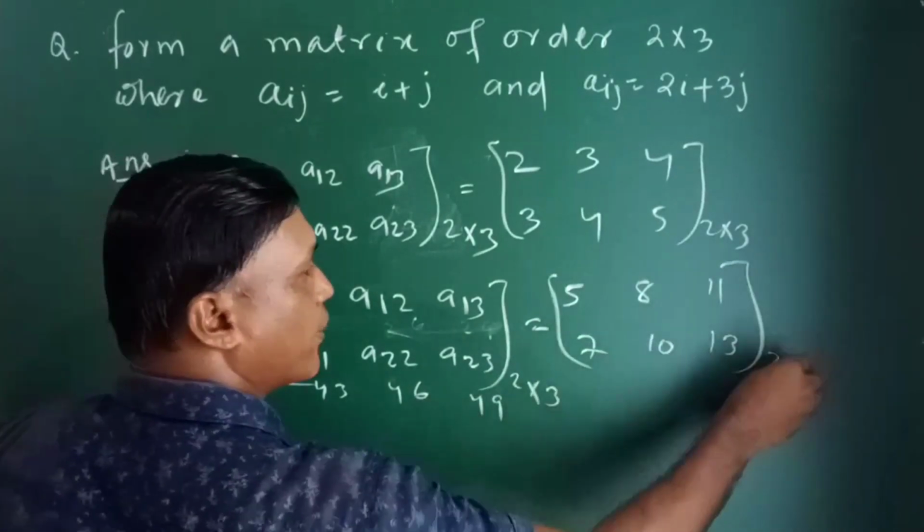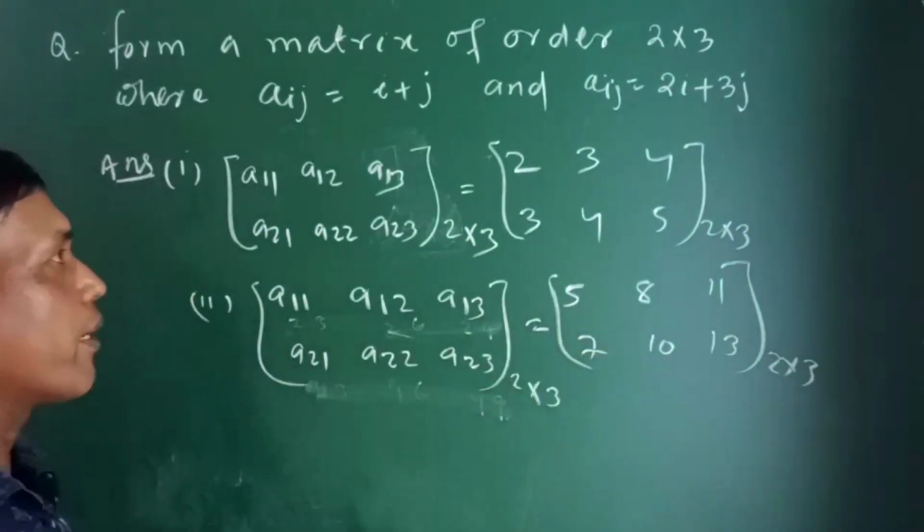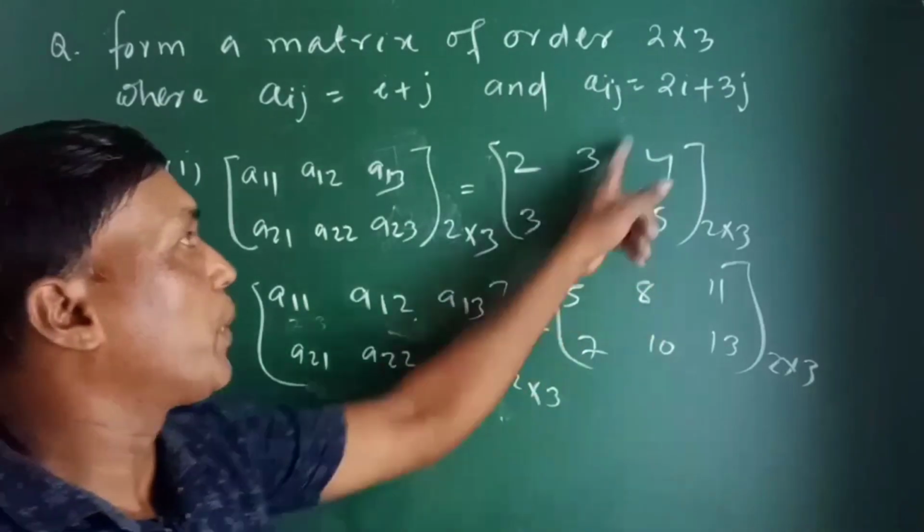So this is the 2 cross 3 matrix where aij is 2i plus 3j.